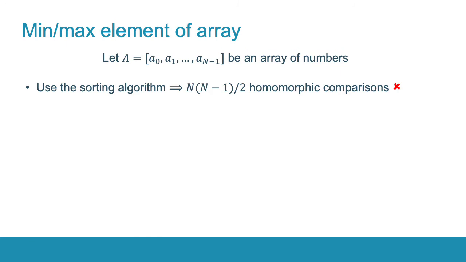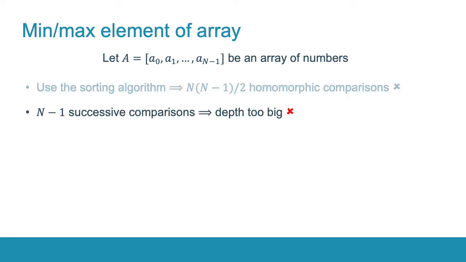Another application of our circuits is the minimum-maximum element of an array. To compute the minimum element, we could use the sorting algorithm, but this requires a quadratic number of comparisons in the number of elements. Another way is to perform n-1 successive pairwise comparisons using the tournament method, but in this case the depth will be practically big.